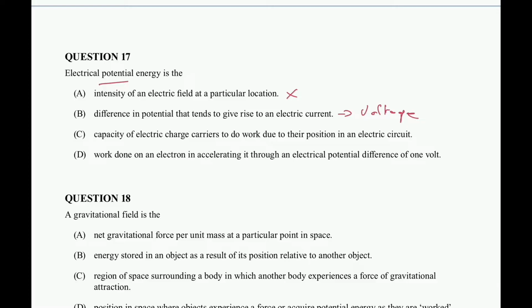So this describes a completely different scenario, a specific scenario where an electron is actually doing work. So D is not going to be my answer. So C is my correct answer here.